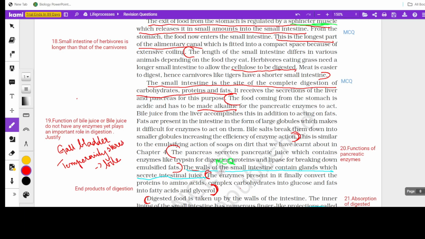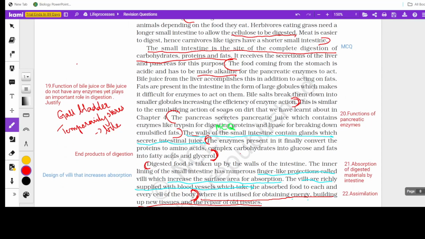Then coming to the small intestine. In the small intestine also digestion happens. Actually, digestion gets completed in the small intestine. There is a small contribution of the small intestine too. They also contain glands which secrete intestinal juice. And finally, the complex food material is broken down into simpler ones. So what is the end product of digestion? Proteins are broken into amino acids, complex carbohydrates are broken into glucose, and fats are broken into fatty acids and glycerol.